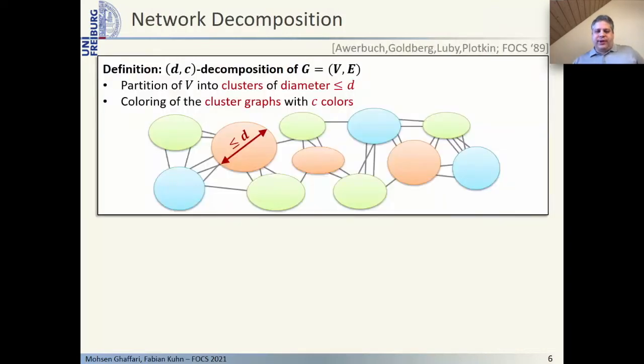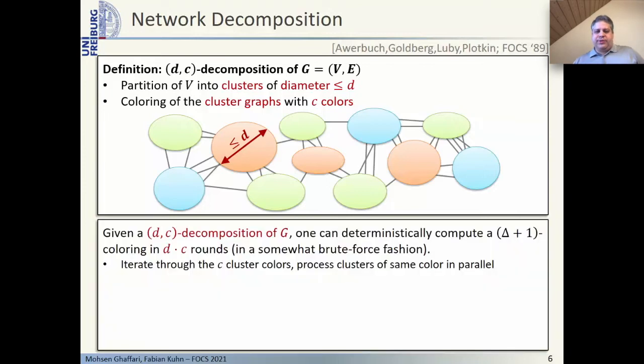So far, the fastest deterministic distributed coloring algorithms are based on a structure that is known as network decomposition, and that has been introduced in the late 1980s. A network decomposition is a partition of a graph into clusters of small diameter, together with the proper coloring of the graph induced by the clusters, with a small number of colors. Think of the cluster diameter and the number of cluster colors both to be log n, or polylogarithmic in n.